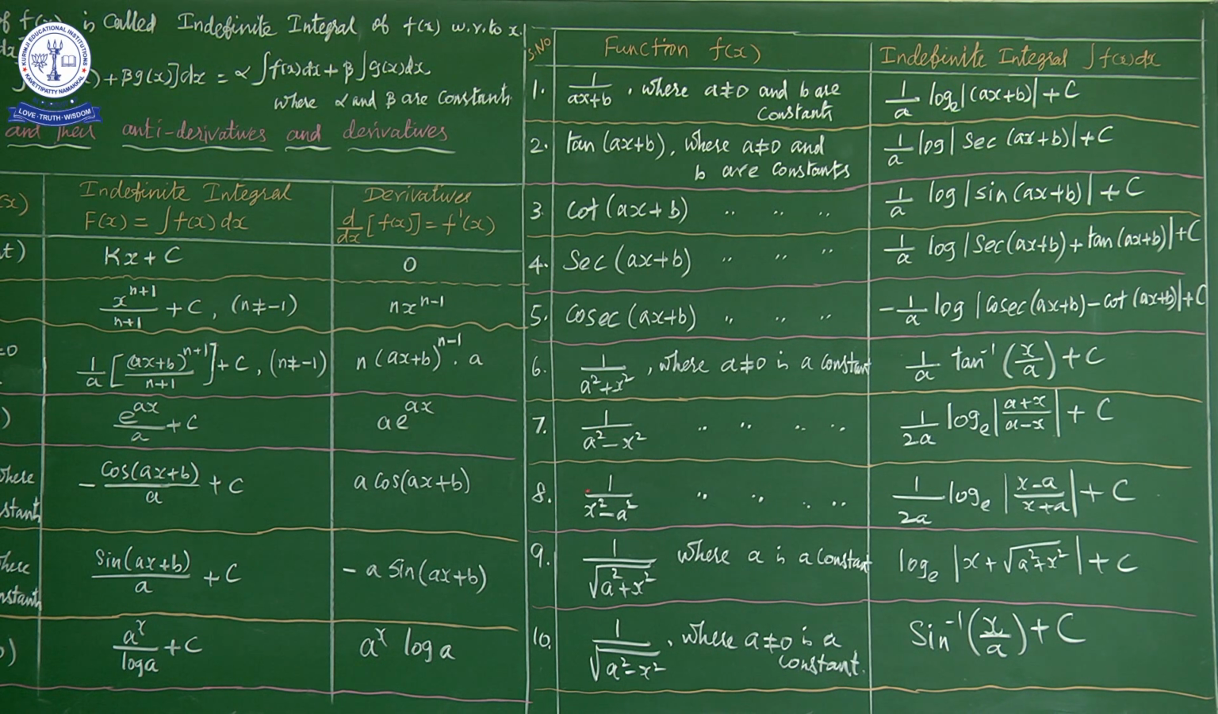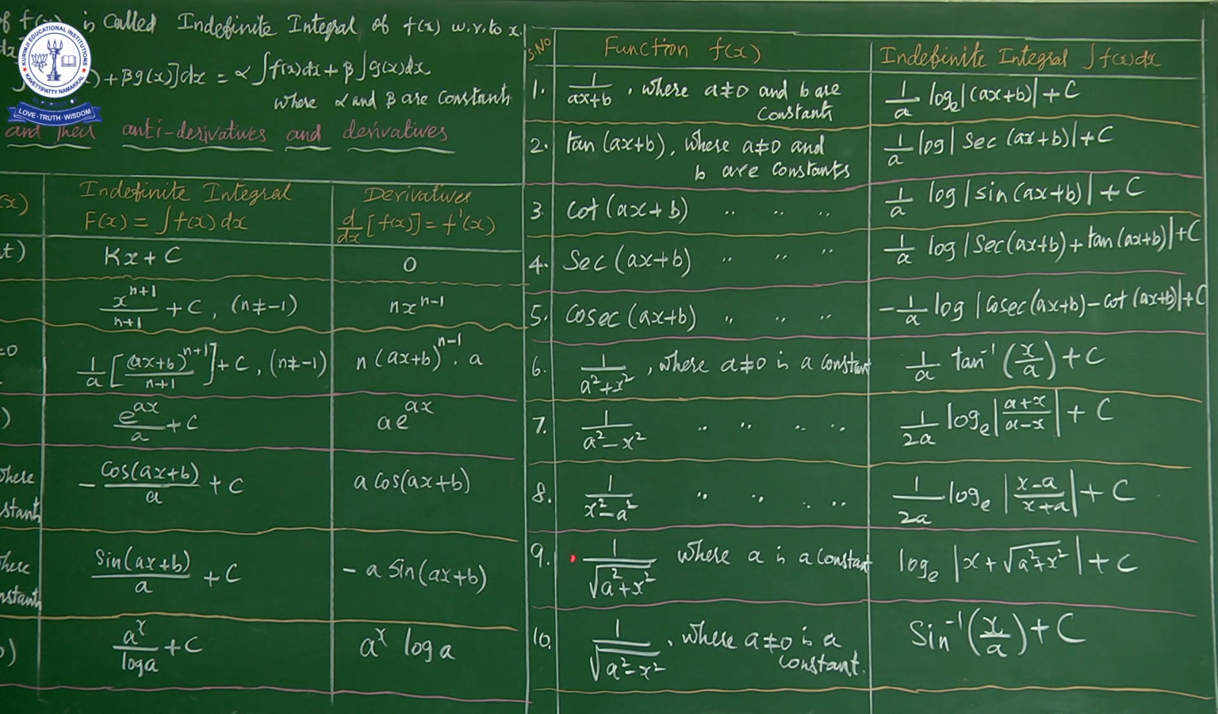Next, 8th form. What is the 8th function? 1 by x square minus a square. Now look at the 7th and 8th. In the 6th and 7th only the signs are changed, but in the 7th and 8th the functions are interchanged. Instead of minus, x square comes on the positive side. So 1 by x square minus a square, where a not equal to 0 is a constant. What is its integration? 1 by 2a log modulus of x minus a divided by x plus a to the base e plus c. So this is the integral of 1 by x square minus a square function.